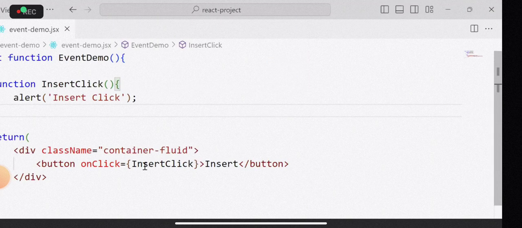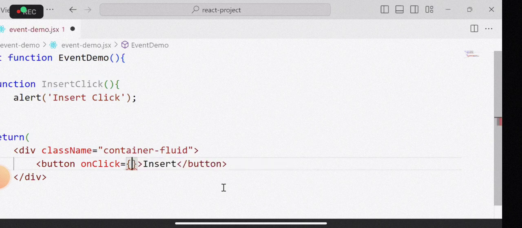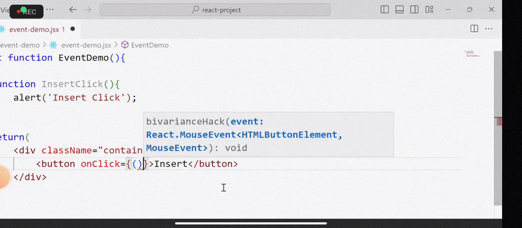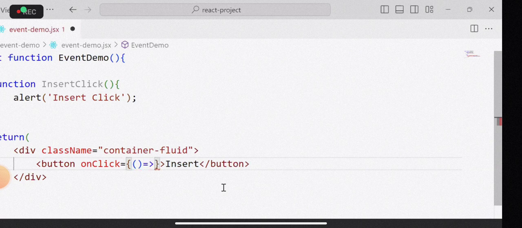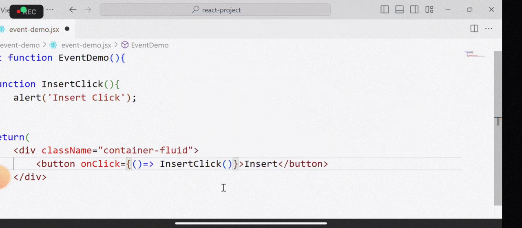Now here, this insertClick can be defined in this way. You see, it is a function, so it can be defined in this way. That means you have to write an event and we need to pass it. So here, what it is, insertClick. That's how we are configuring. Another option is like this. We are defining in this way, that means we are configuring in that way, and insertClick is also working.